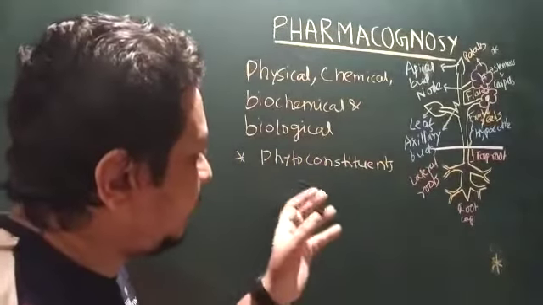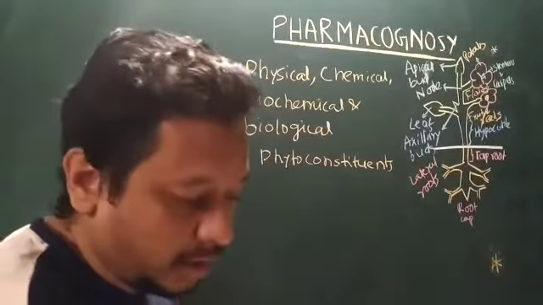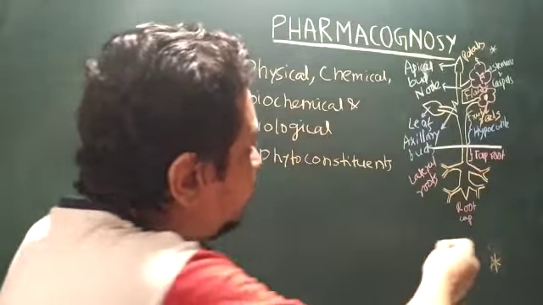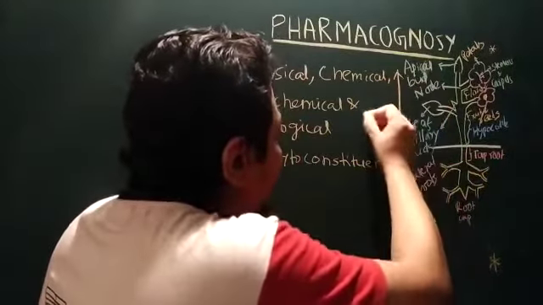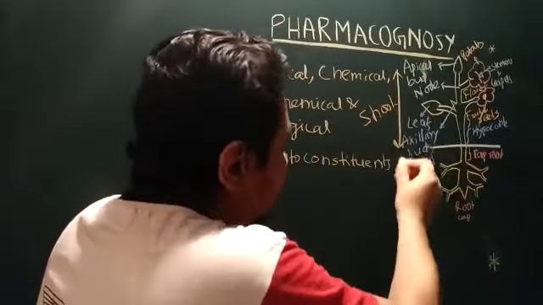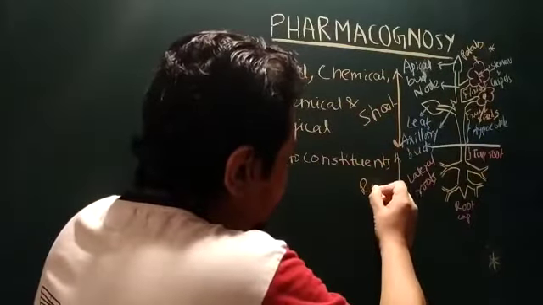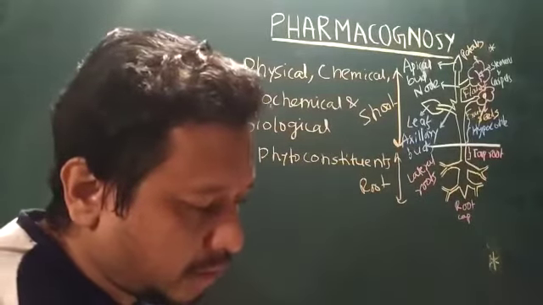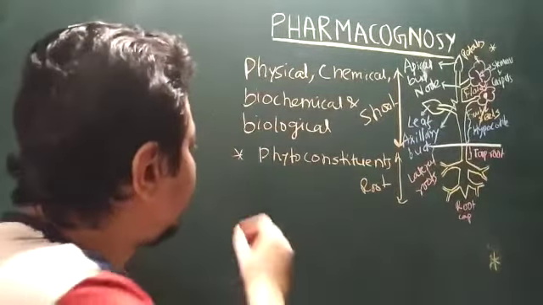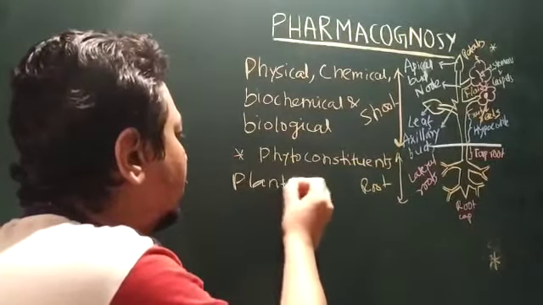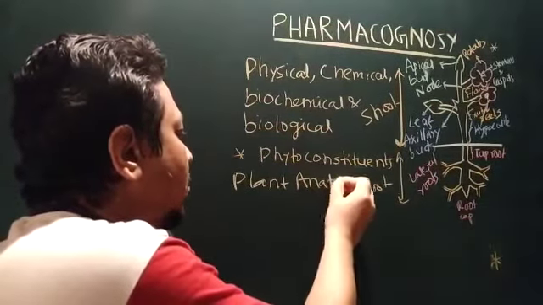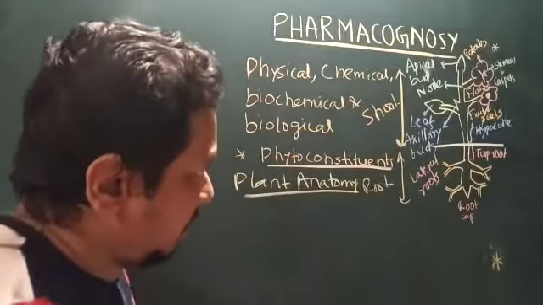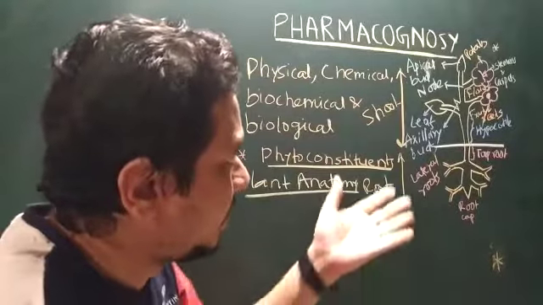It's like an active pharmaceutical ingredient, API, and this can be derived from the various parts of the plant, where the upper part is known as the shoot and the lower part is known as the root. So this is a very important understanding of pharmacognosy. First let us discuss plant anatomy, because without plant anatomy we cannot reach the phytoconstituents.